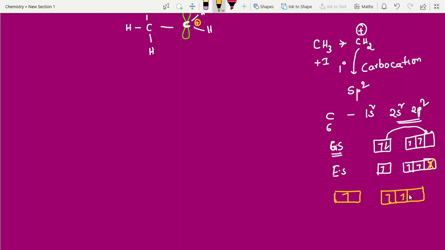Okay, right, he lost an electron. Now see, how many unpaired electrons are here? 3 unpaired electrons, with 3 hydrogens participating in bond formation. 3 hydrogens, and each hydrogen has 1 electron.